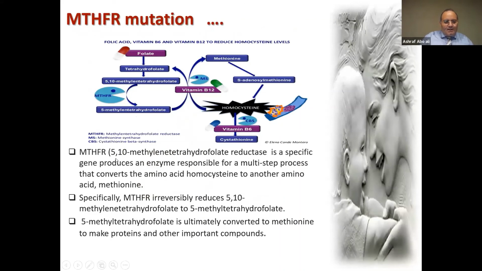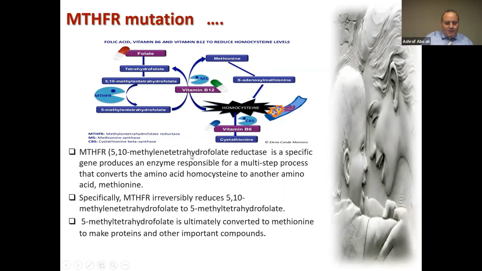As we see here, the MTHFR gene produces an enzyme responsible for a multi-step process that converts the amino acid homocysteine to another amino acid, methionine. So this is the MTHFR gene, changing the 5,10 methyl tetrahydrofolate to 5 methyl tetrahydrofolate. And this participates in transferring the amino acid homocysteine to methionine.